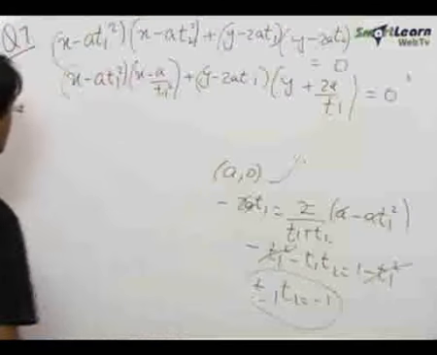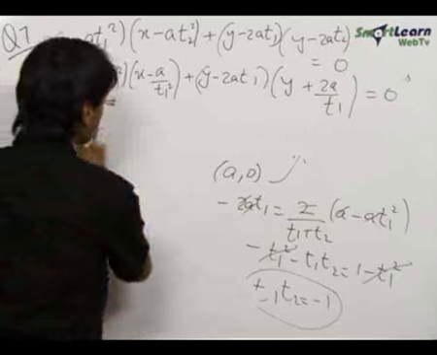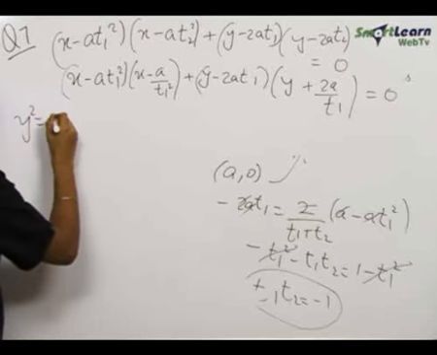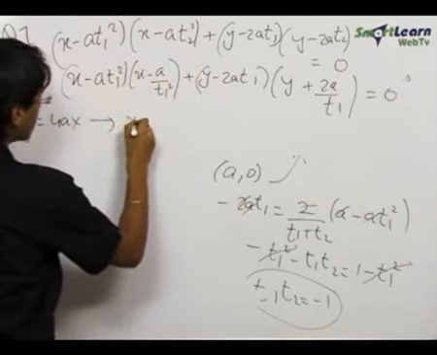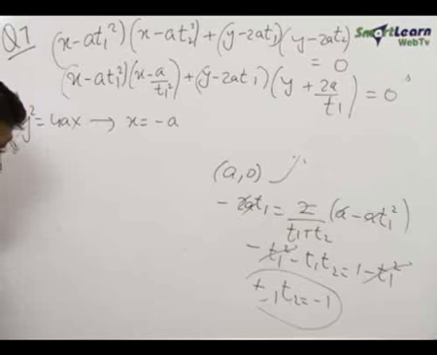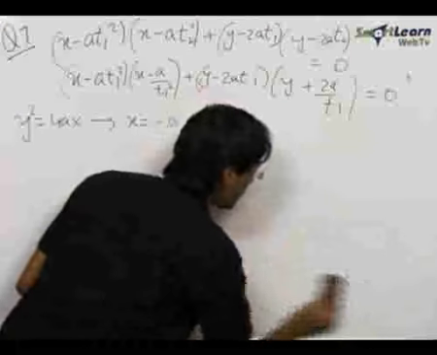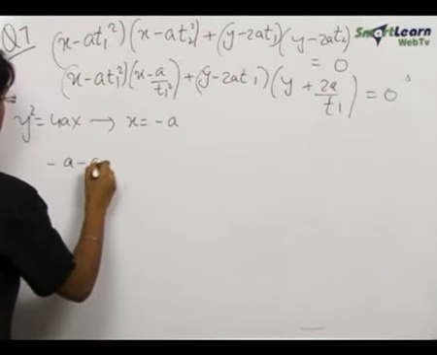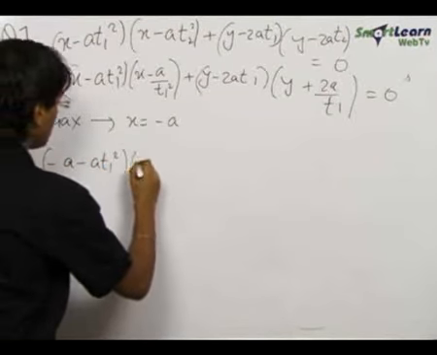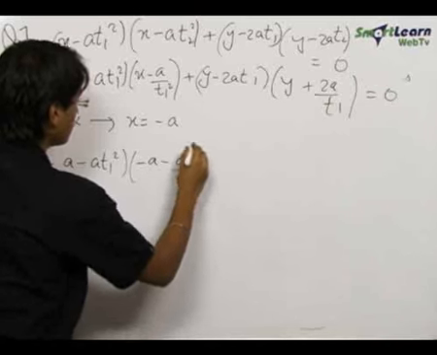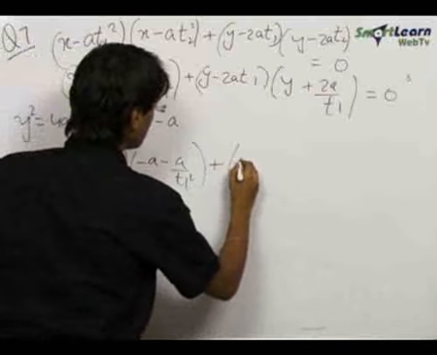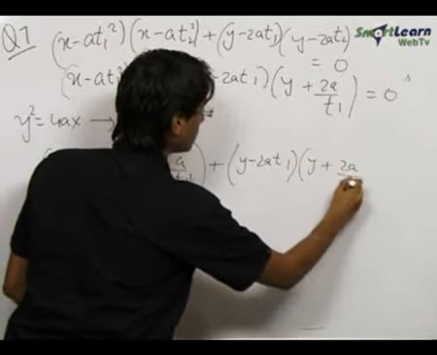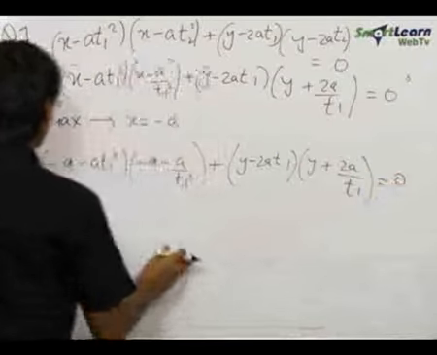Now we need to prove that the directrix touches this circle, or the directrix is a tangent to this circle, and we know that for the parabola y square is equal to 4ax, the directrix is x equals minus a. Hence putting x equals minus a in this circle's equation, we get minus a minus at1 square into minus a minus a upon t1 square plus y minus 2at1 into y plus 2a by t1 equals 0.